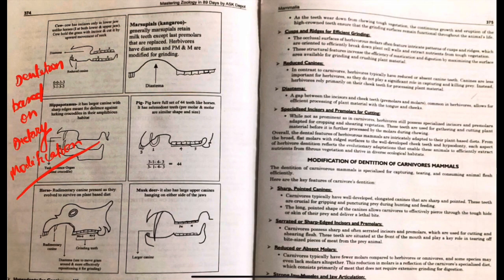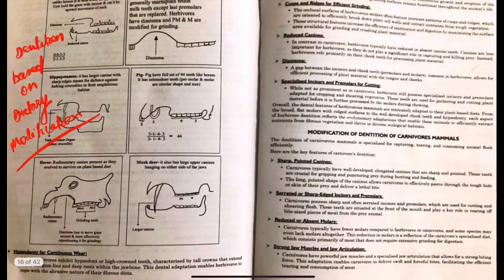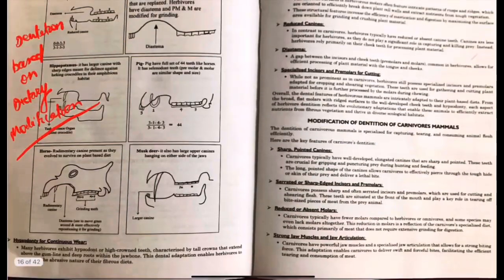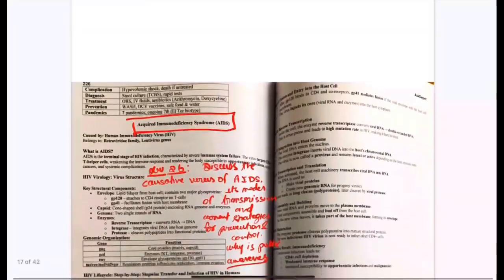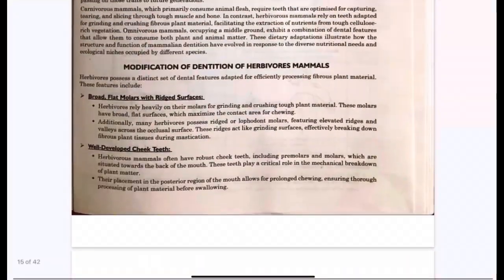In case of herbivores, you will find there is diastema. You will find this type of diastema in marsupials. There will be the presence of flat teeth which help in grazing. But in case of carnivores, you will find there are large canines because they have to tear the meat out of the prey. So these are the different types of modifications. Similarly, you will find modifications in carnivores too. This is on the basis of dietary habits. So this question is about dentition, and it has to be dealt with in detail.